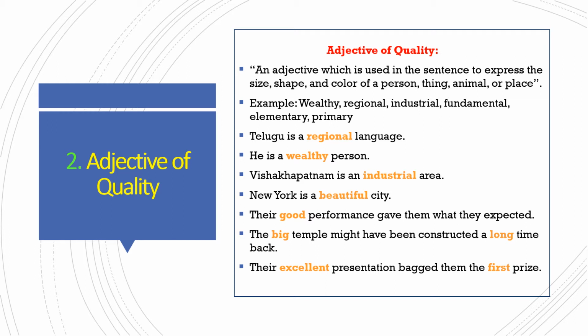Their excellent presentation bagged them the first prize. Presentation is a noun and it was very excellent. It is showing the adjective of quality. And prize is the noun and it was the first prize, that is showing the adjective of quality. So here all these orange colored words are the adjectives of quality. They come before the noun.